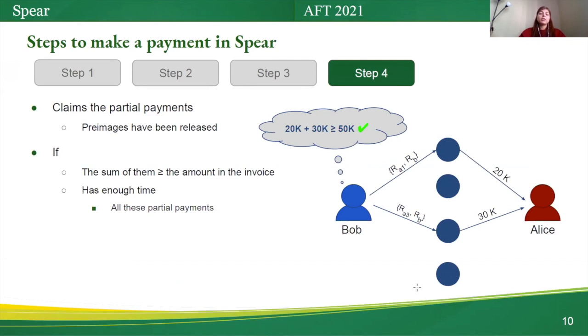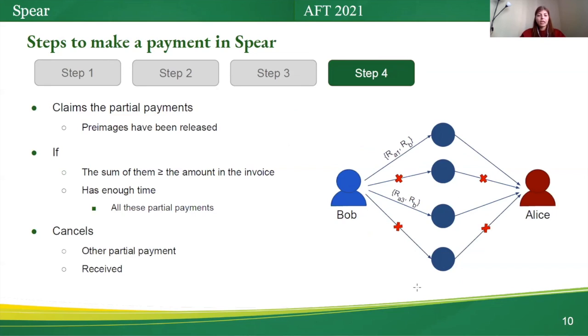Bob claims these pre-images if the sum of them is at least equal to the amount in the invoice. And also, he has enough time for all these partial payments. In this step, Bob also cancels the other partial payments that he received.